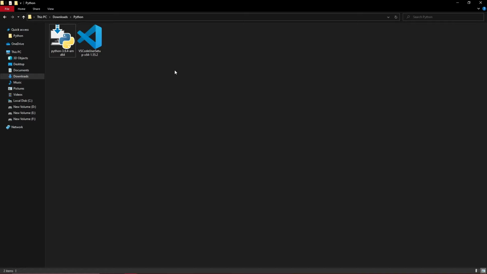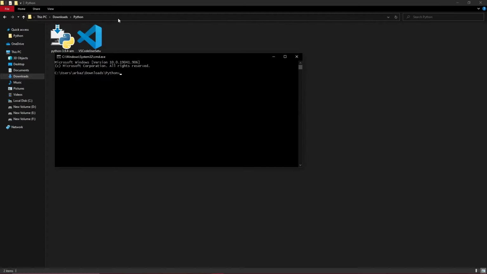And to check whether the Python is successfully installed or not, we will just click on this address bar and type here cmd, and it will open the command prompt inside this folder, and we will just type here Python to see whether Python is successfully installed or not. So you can see Python 3.9.4 is available on our system.